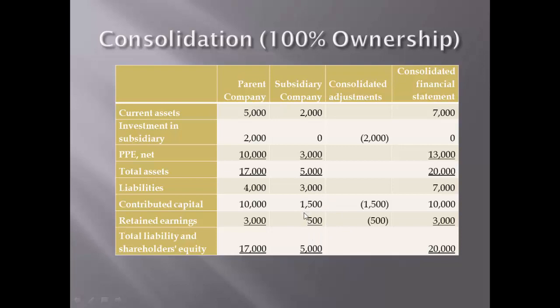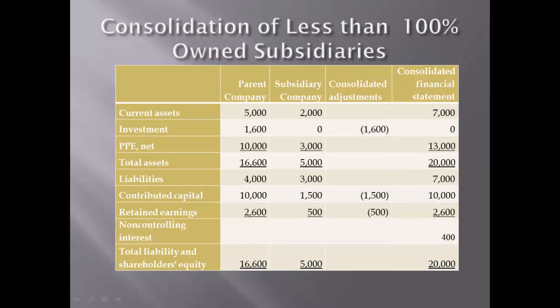So for example, property, plant and equipment for the parent company is 10,000 and for the subsidiary company is 3,000. We combine the two in the consolidated financial statement to get 13,000. Again, current assets for the parent company is 5,000, for the subsidiary 2,000, and we combine the two for the consolidated financial statement and have 7,000.